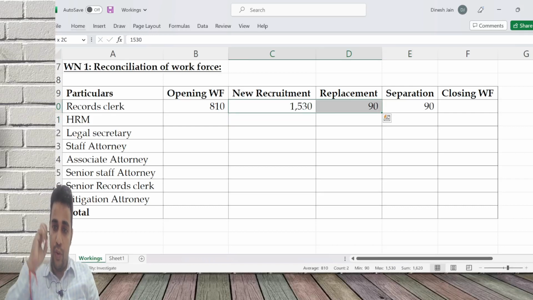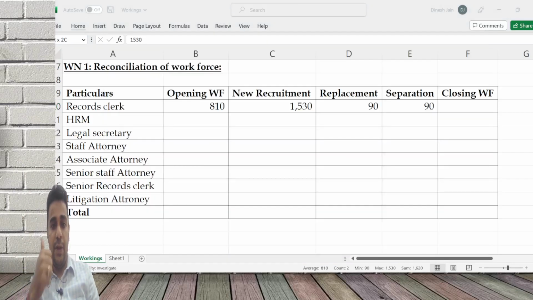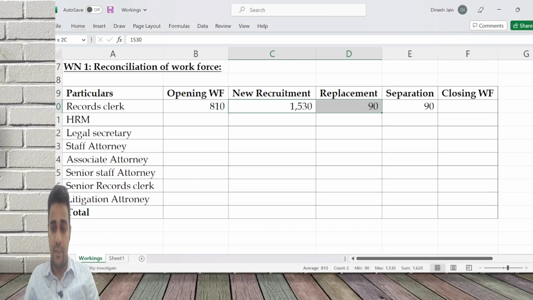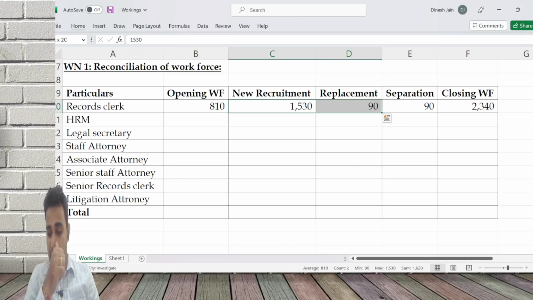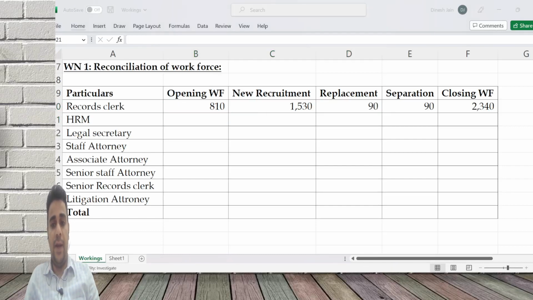Together 1620: 90 came in place of people who left the organization, and the balance 1530 have come in as fresh recruitment. Closing is opening, plus new recruitment, plus replacement, minus separation. So 1620 is split as 1530 and 90.